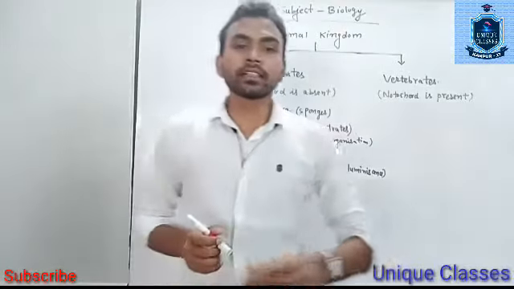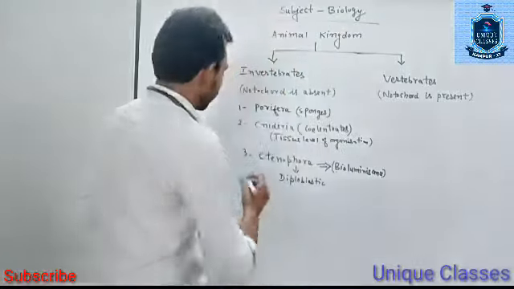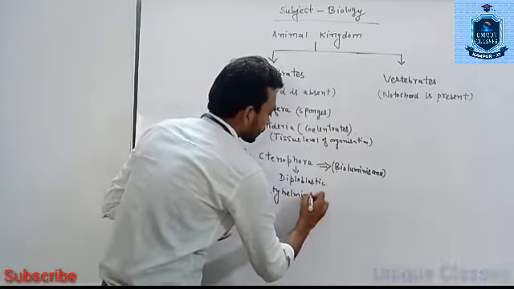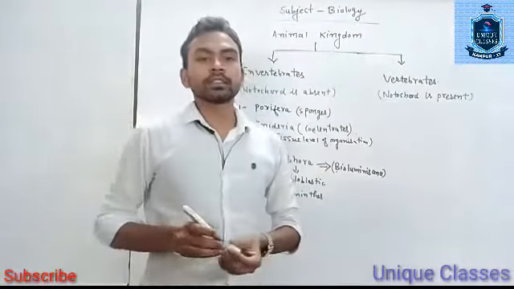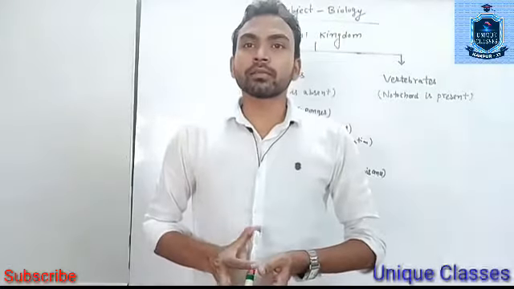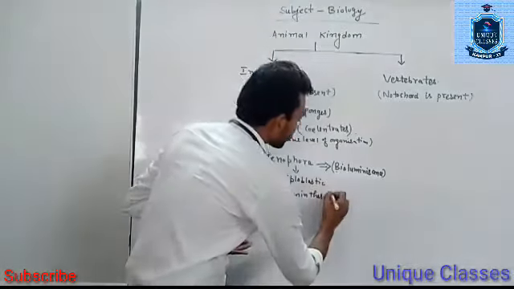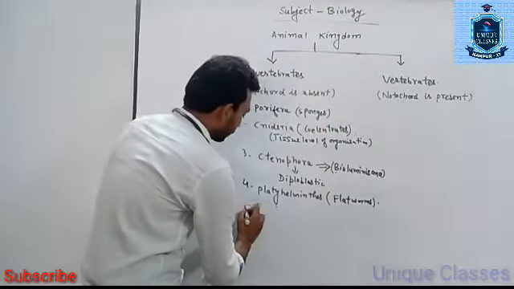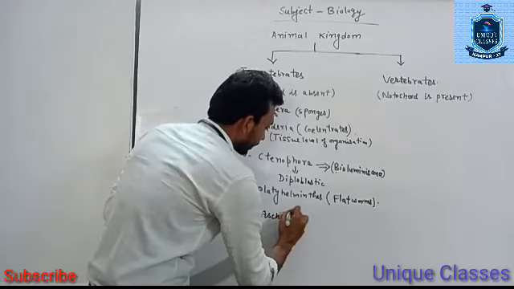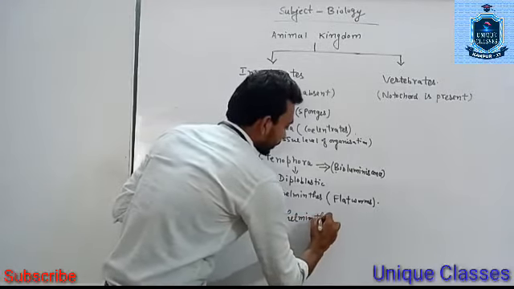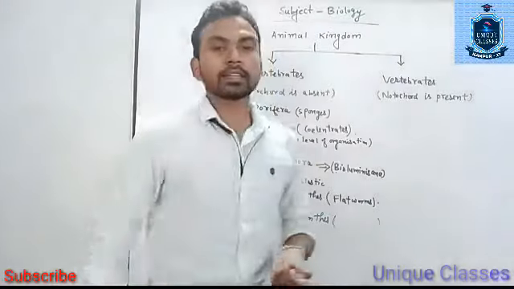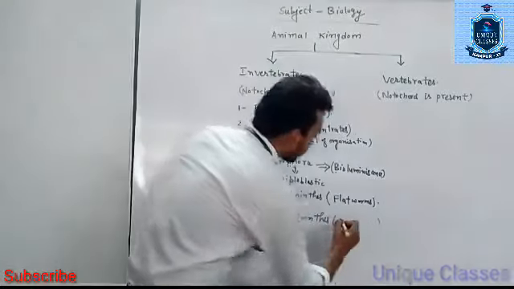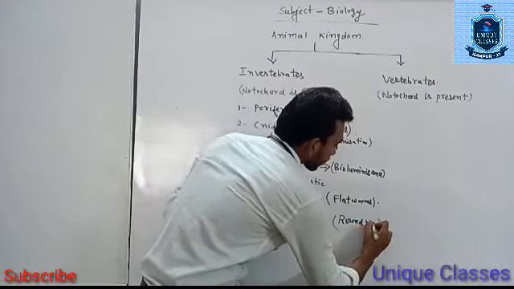Right? And the next phylum, the fourth, is Platyhelminthes, commonly called flatworms. And the fifth phylum is Aschelminthes, commonly known as roundworms. Ascaris is an example of this phylum.